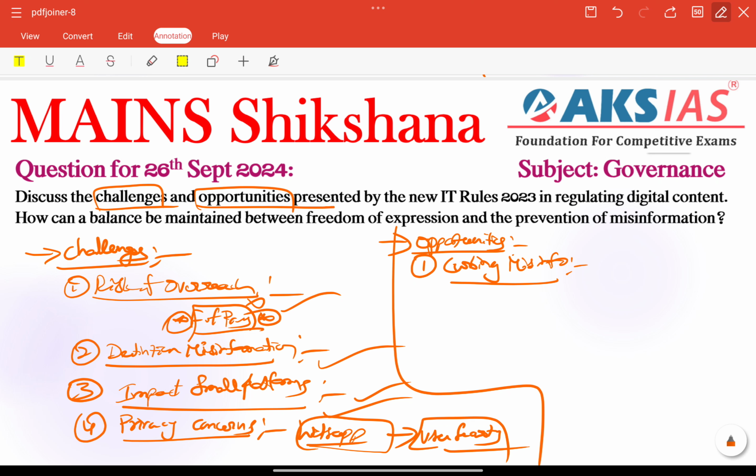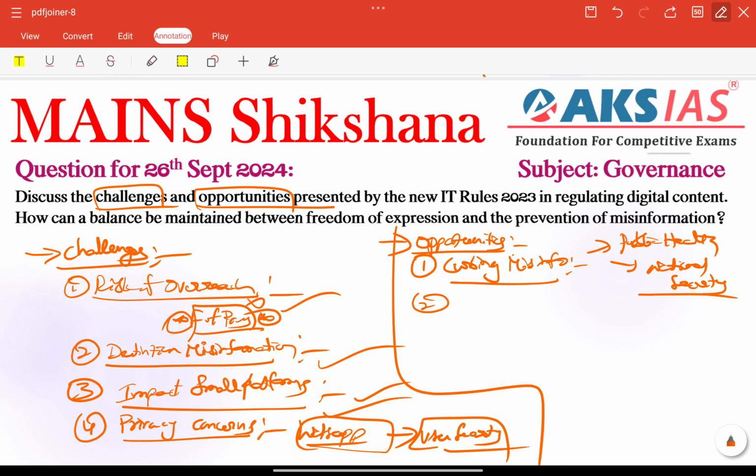A stringent fact-checking mechanism has the potential to reduce the spread of false information, especially in sensitive areas like public health. Other than that, we have national security also. All these very important sensitive areas need to be restricted. For example, during the COVID-19 pandemic, misinformation on vaccines caused public hesitancy also.